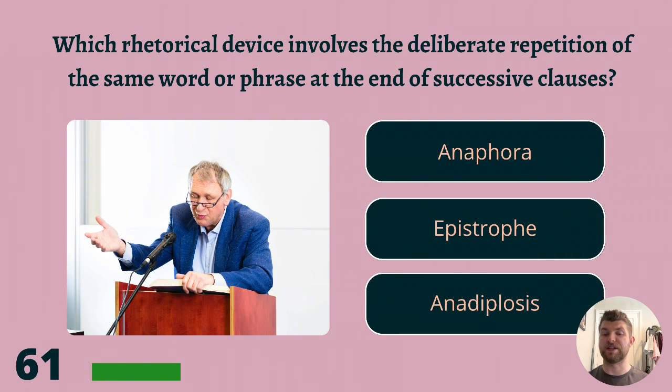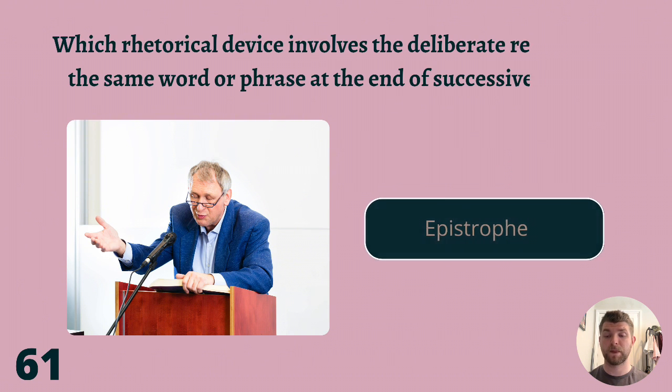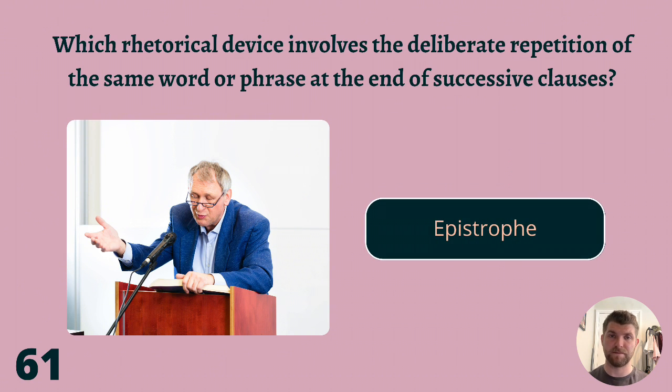Which rhetorical device involves the deliberate repetition of the same word or phrase at the end of successive clauses? Anaphora, epistrophe, or anadiplosis? The answer is epistrophe.